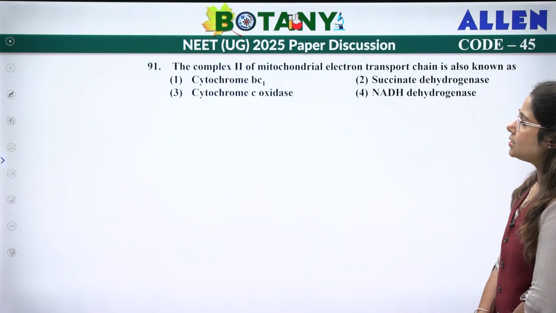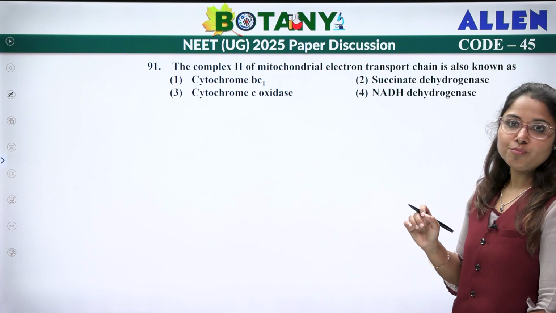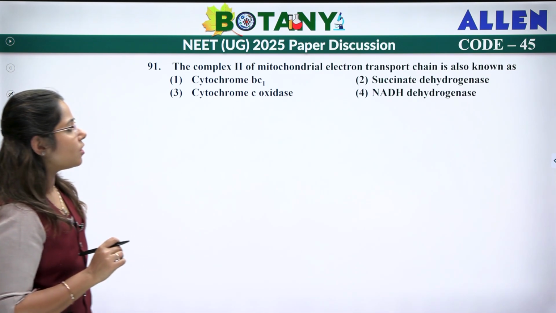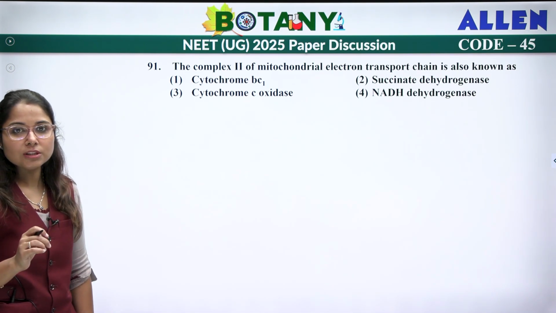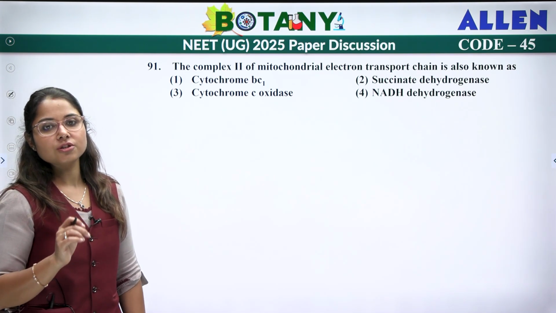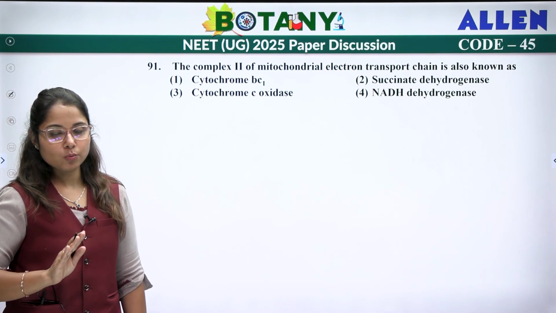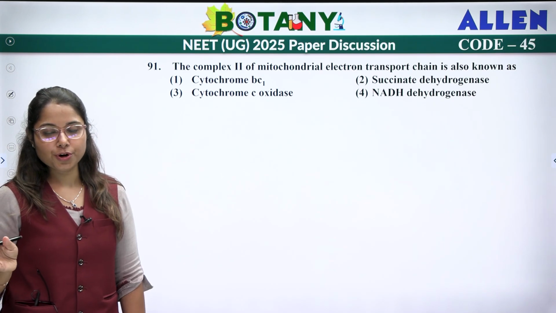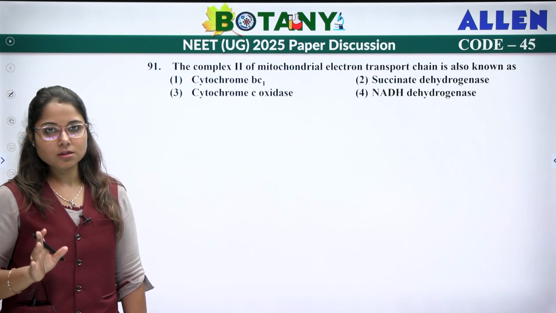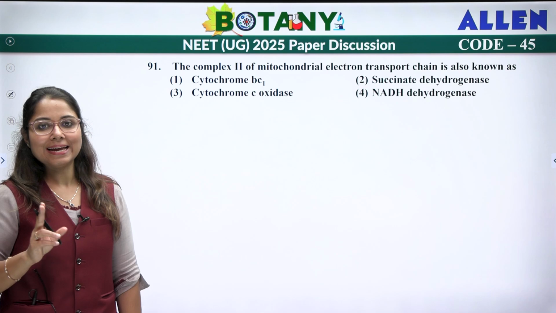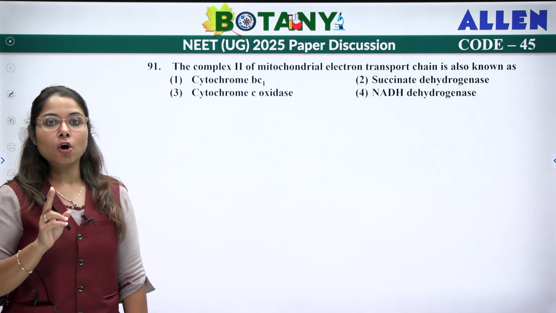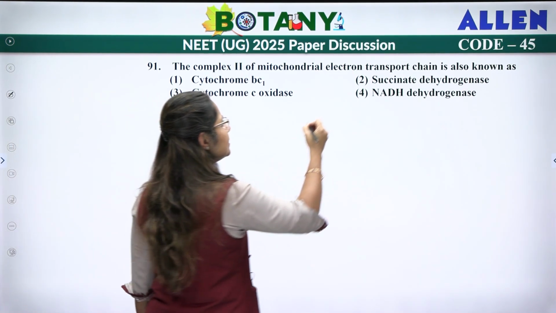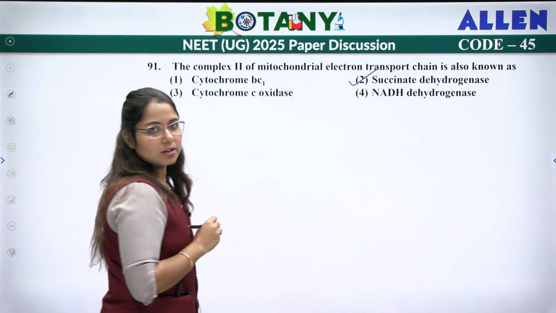The first question says: complex 2 of the mitochondrial electron transport chain is also known as. You know that in the mitochondrial electron transport chain, there are 4 complexes involved: complex 1, complex 2, complex 3 and complex 4. Complex 5 is your ATP synthetase. Complex 1 is NADH dehydrogenase. Complex 2 is succinate dehydrogenase. So the answer for this is succinate dehydrogenase, that is complex 2.